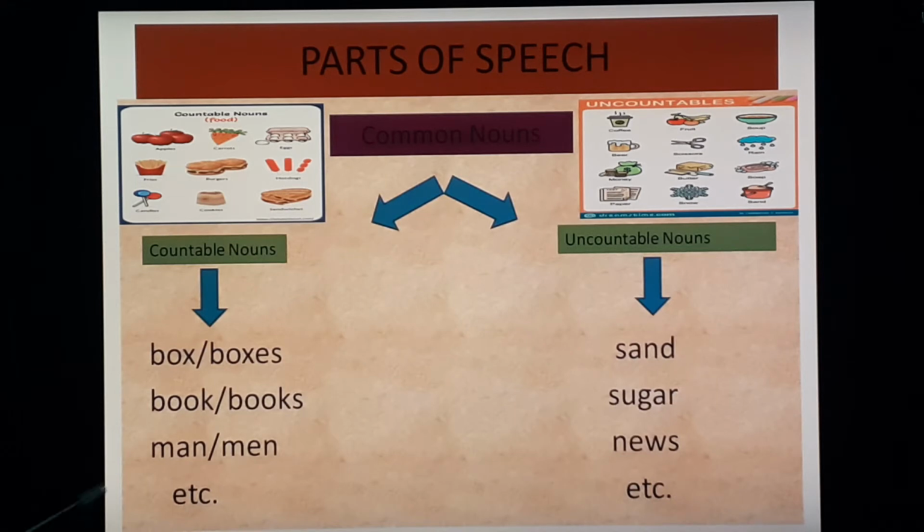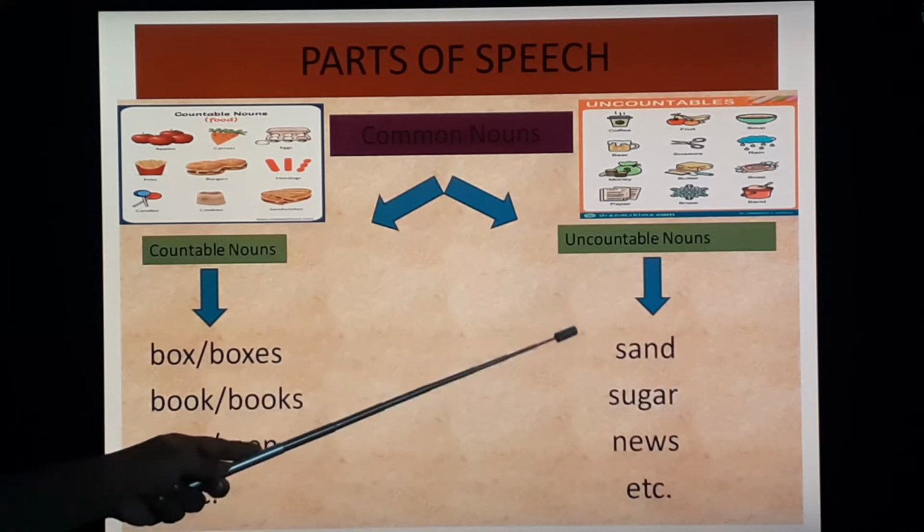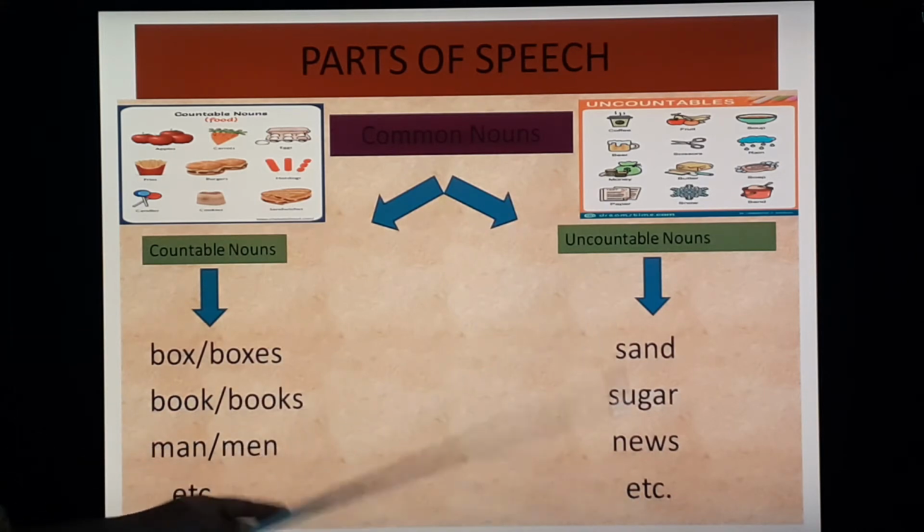Some more examples are given. Countable nouns: box, boxes, singular, plural, both will come. Book, books, man, men, and so on. Whereas here uncountable nouns: sand, sugar, news, and so on.